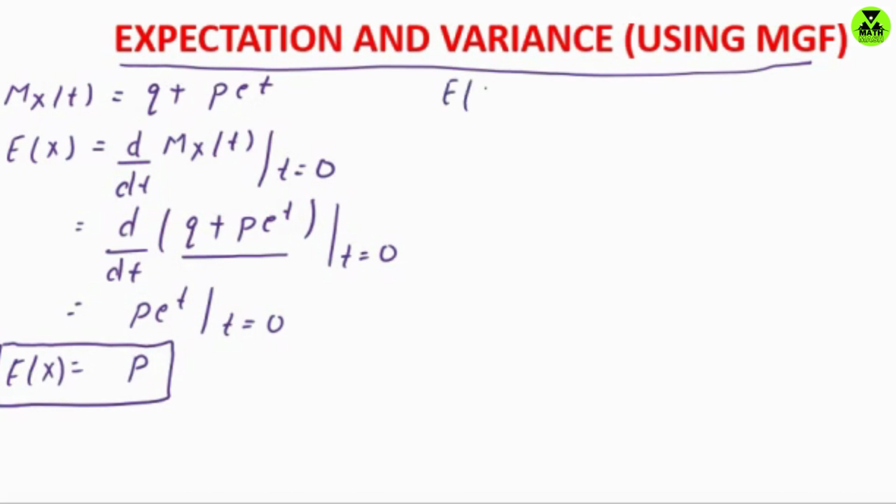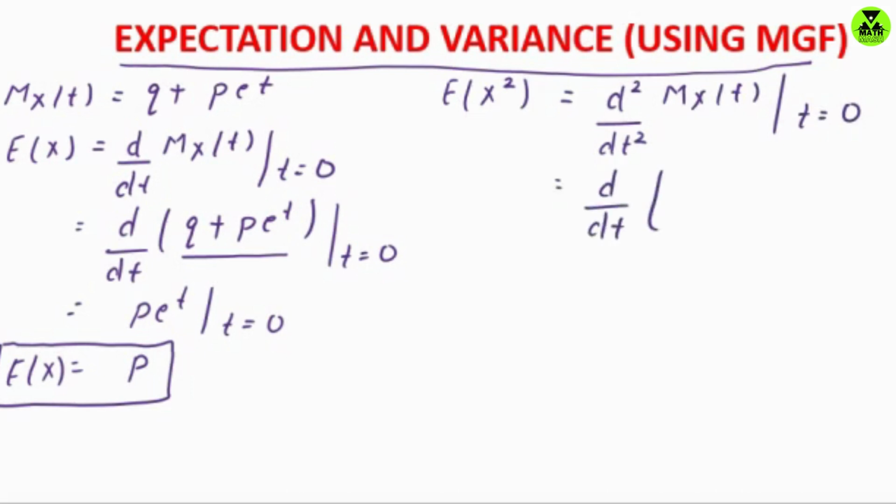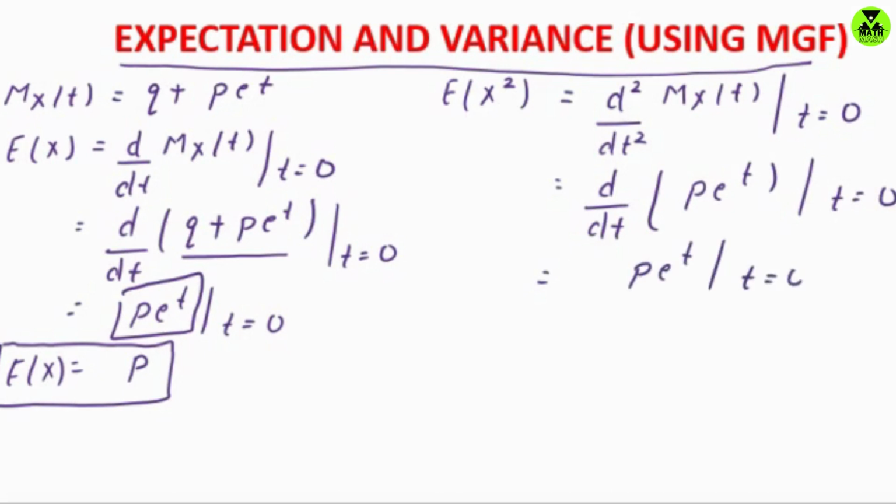Now, in order to compute the expected value of x square, here we have x to the power 2, so that means we are going to differentiate the moment generating function twice with respect to t, and then plug in t equals 0. And we know the one time differentiation of the moment generating function is nothing but p e to the power t, so I'm simply using this here. So this is p e to the power t, and then plug in t equals 0. Again, if we differentiate p e to the power t with respect to t, this is simply p e to the power t, and then plug in t equals 0, which is again equal to p. So that means the expected value of x square is also equal to p.